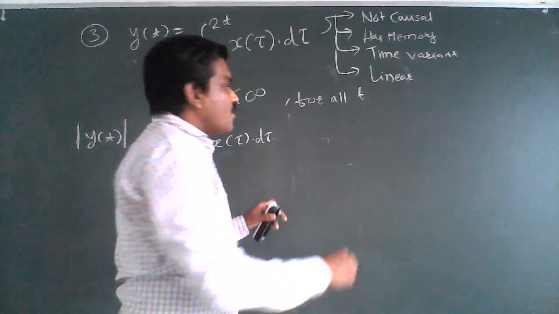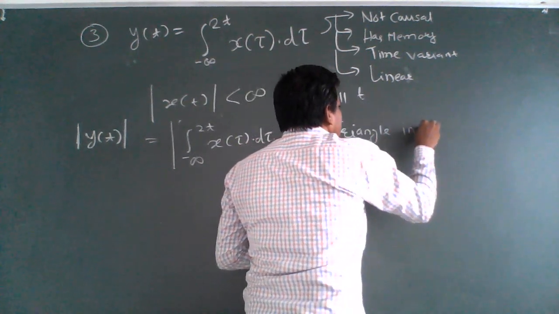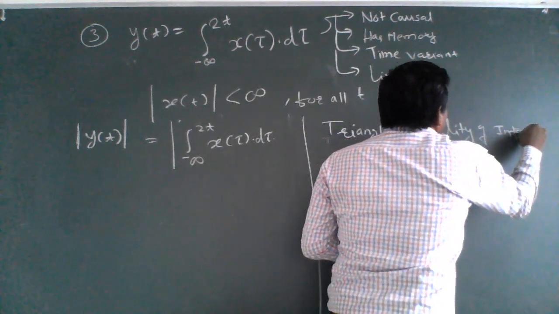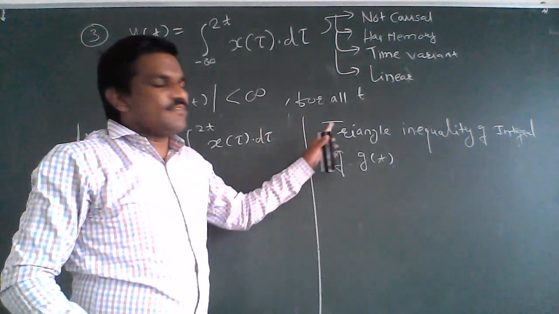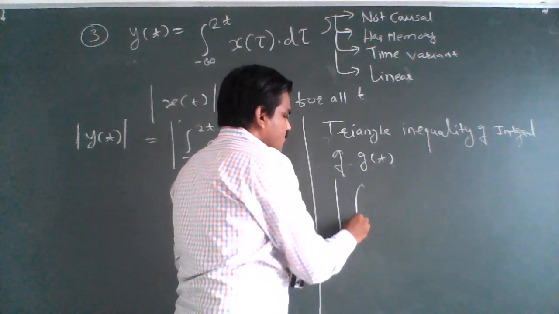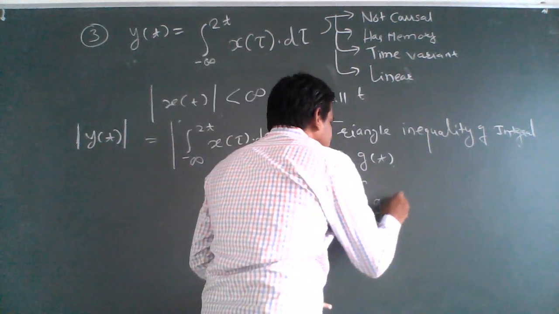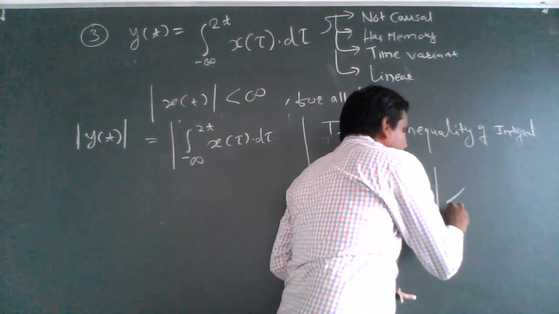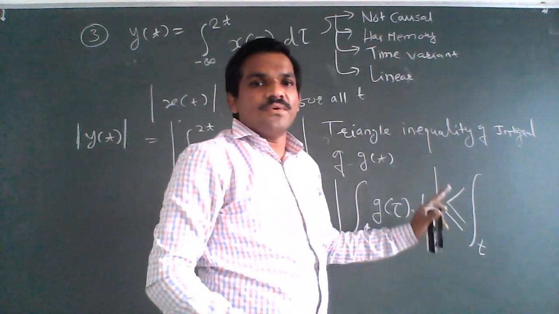Now we know the triangle inequality of integral: for a function g of t, the modulus of the integration of g tau d tau is less than or equal to the integration of the modulus of g tau d tau.